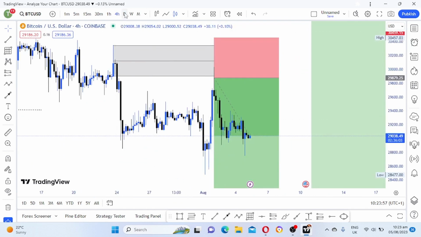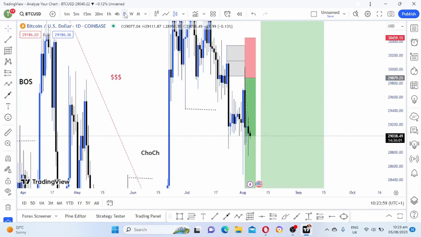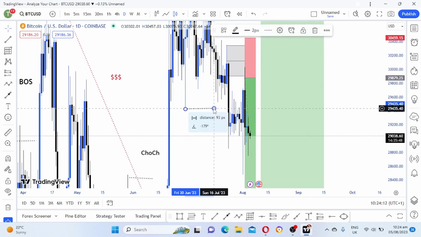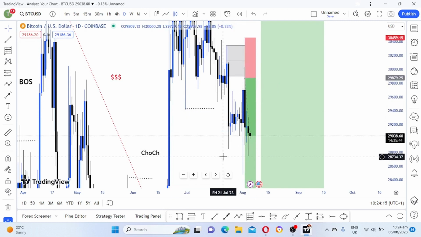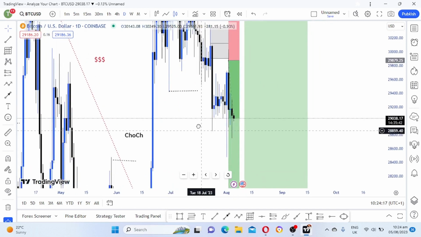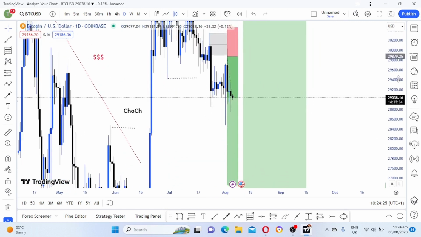Looking at Bitcoin, guys, as you can see, we had a sell here. We ended our sell here after price came and made a change of character here. Price made a change of character, and then we sold here. So there was news. So for now on Bitcoin, we still have to move down.